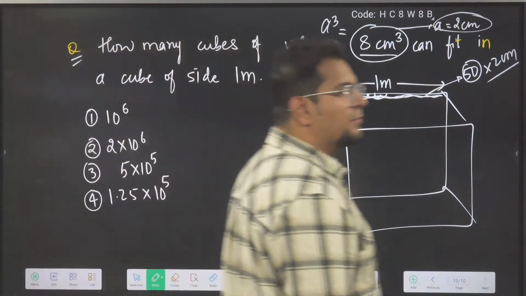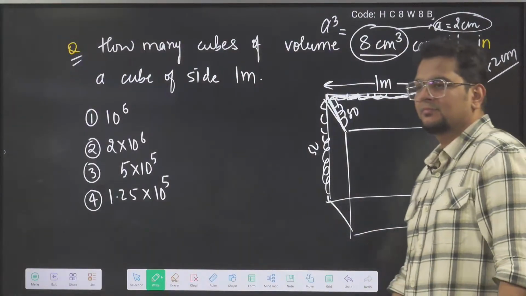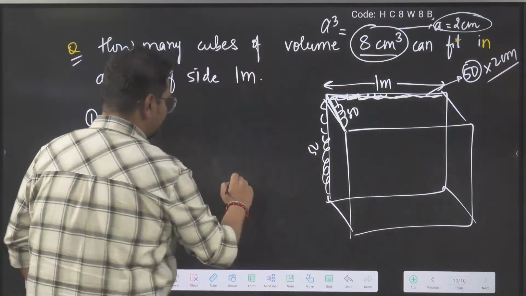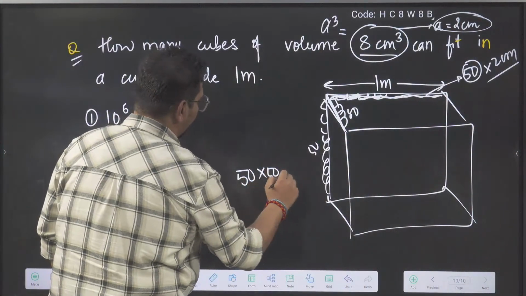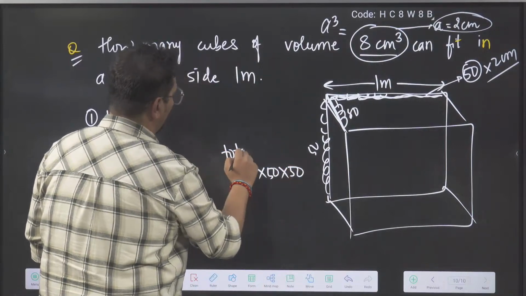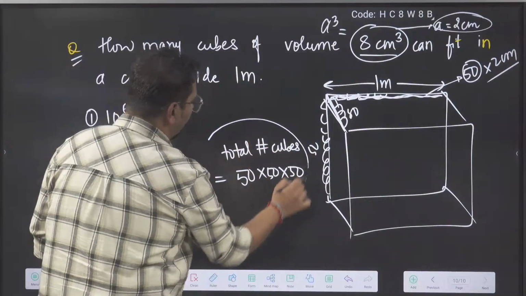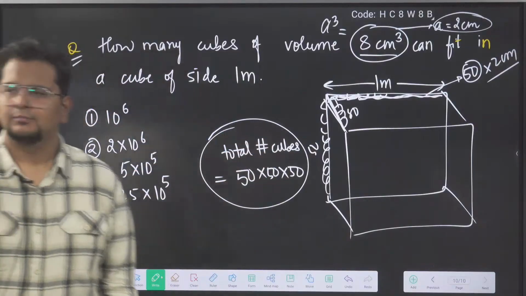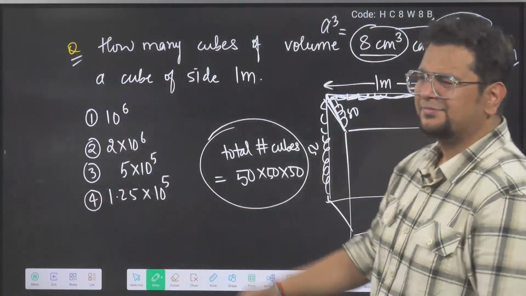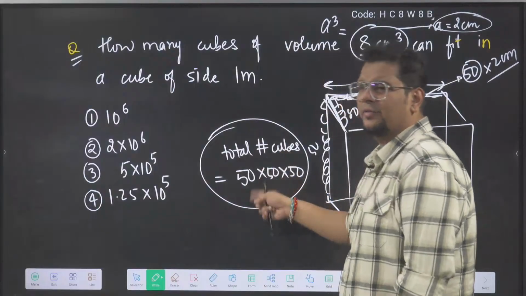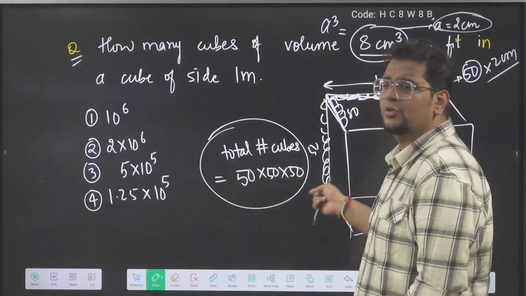So, sir, 50 into 50 into 50. The total number of cubes that will come will be 50 into 50 into 50. Multiply. 5 5s are 25, 25 5s are 125, 125 0 0 0.